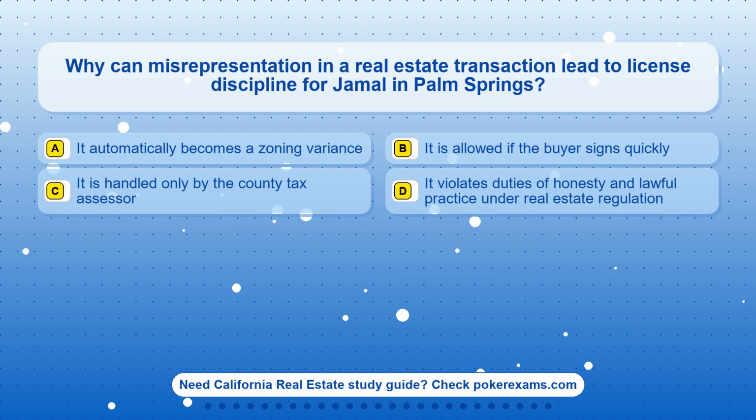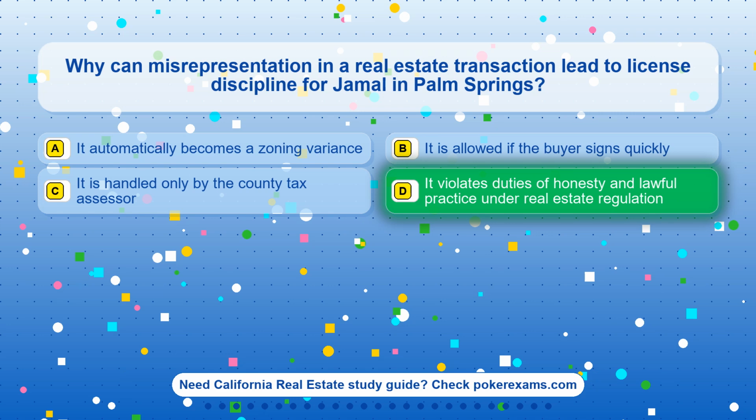Question 20. Why can misrepresentation in a real estate transaction lead to license discipline for Jamal in Palm Springs? Option A. It automatically becomes a zoning variance. Option B. It is allowed if the buyer signs quickly. Option C. It is handled only by the county tax assessor. Option D. It violates duties of honesty and lawful practice under real estate regulation.